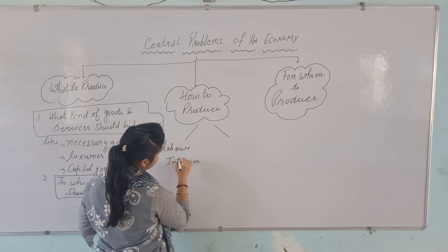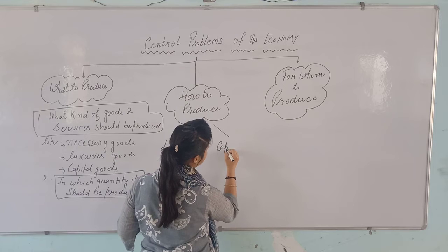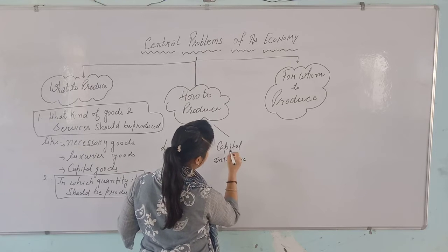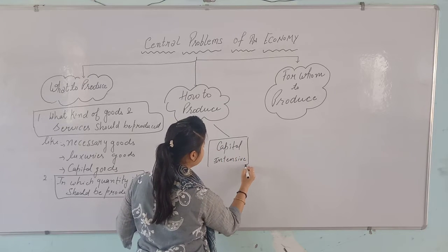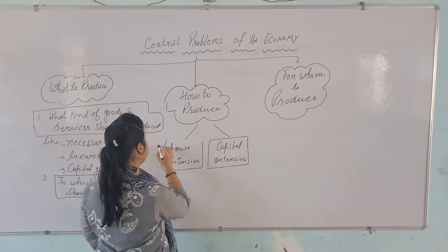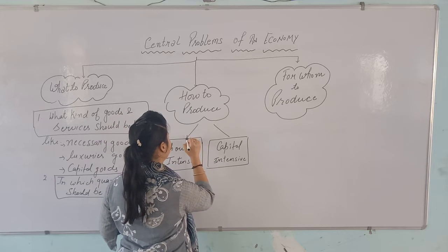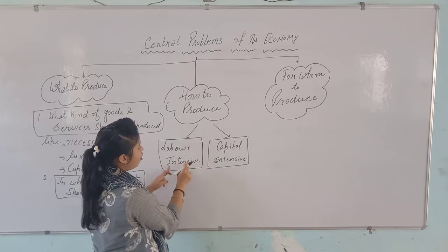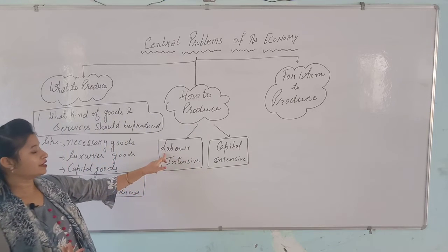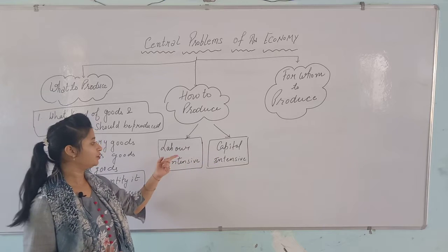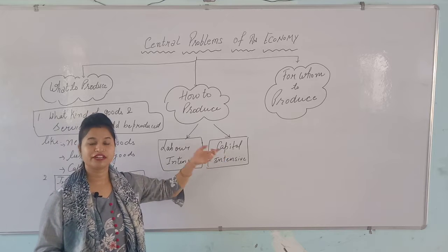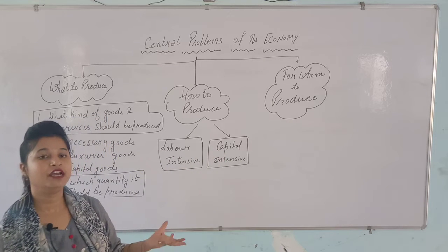And next is capital intensive. What it shows you, the labor intensive or the capital intensive, is made up of a word having labor. Where the intensity of labor is more as compared to the capital, these products we call labor intensive, and the other products in which we use more capital, we call capital intensive.